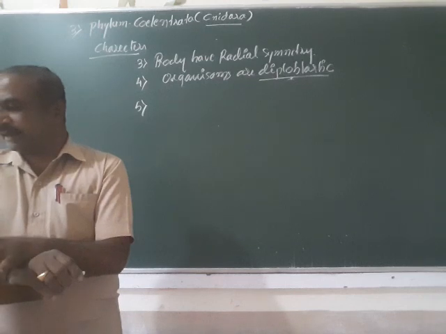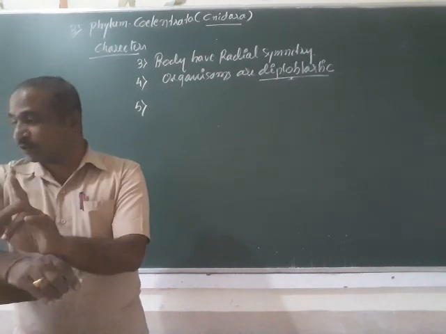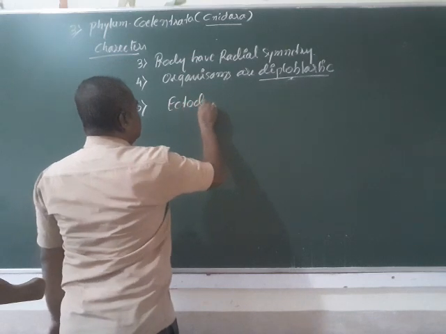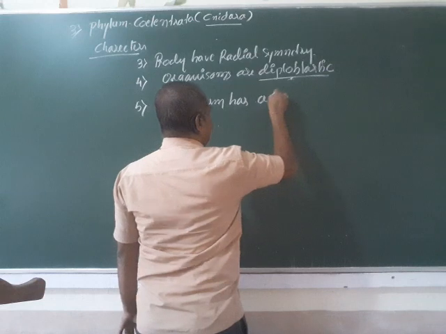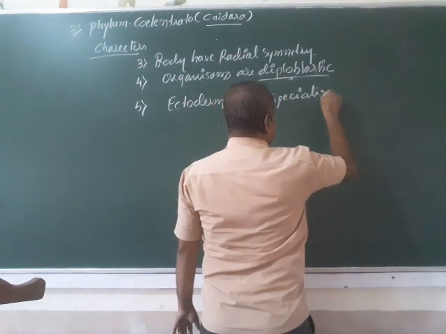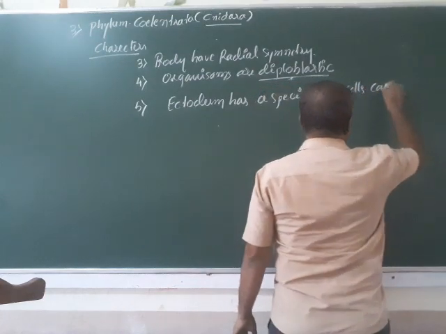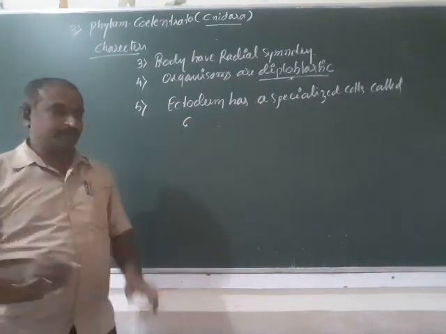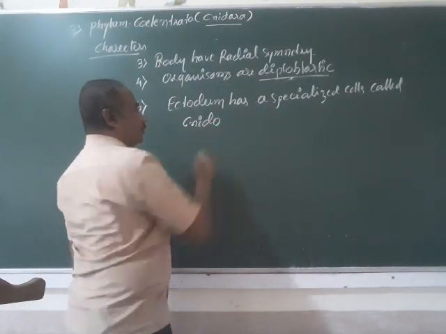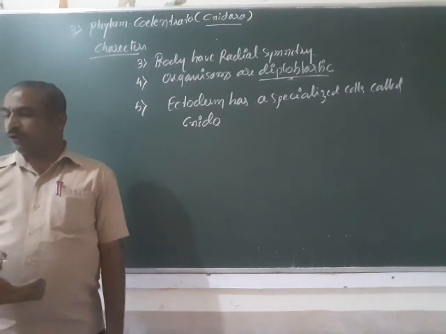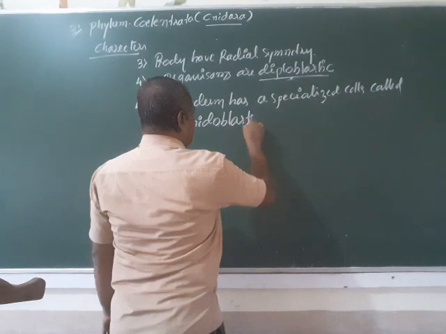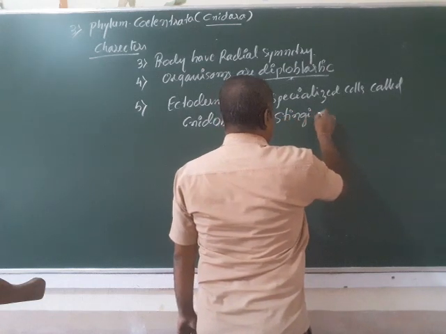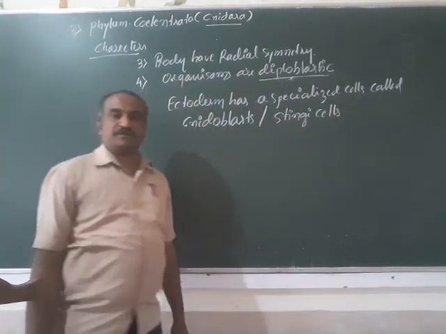The ectoderm has specialized cells called cnidoblasts. Remember the spelling clearly: C-N-I-D-O, cnido. So cnidoblasts are also called stinging cells. What is the function of these stinging cells?